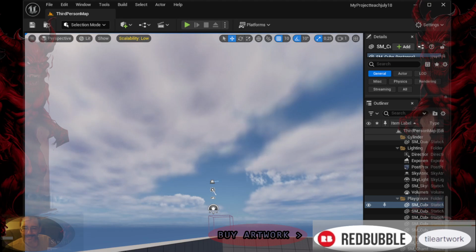Unreal Engine, developed by Epic Games, is a powerful and versatile game engine used for creating high-quality 3D graphics and interactive experiences. Here are some of the key applications of Unreal Engine. 1. Game development. Unreal Engine is widely used in the gaming industry to develop video games for various platforms, including PC, consoles, mobile devices, and VR. Its robust toolset supports everything from small indie projects to AAA titles, providing developers with the ability to create immersive and visually stunning games.